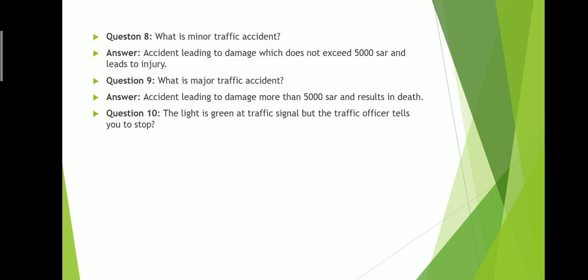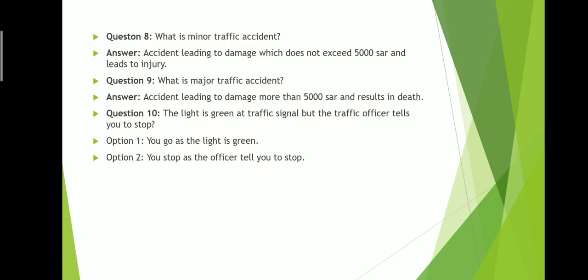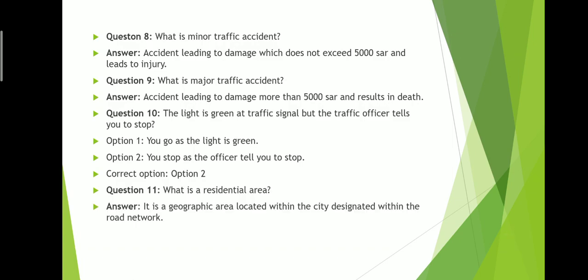The light is green but the traffic policeman tells you to stop. What will you do? Will you go as the light is green, or do as the officer says? You have to follow the officer even if the signal is green. If the officer tells you to stop, you must stop.